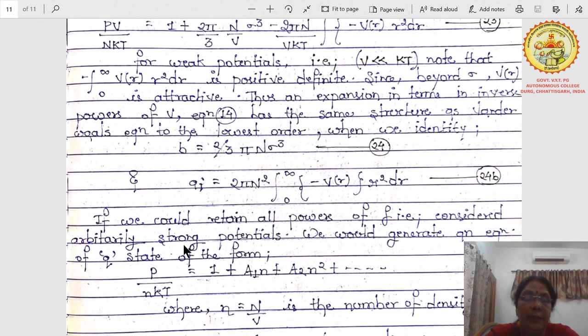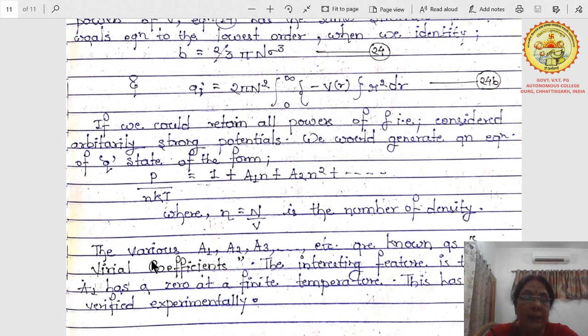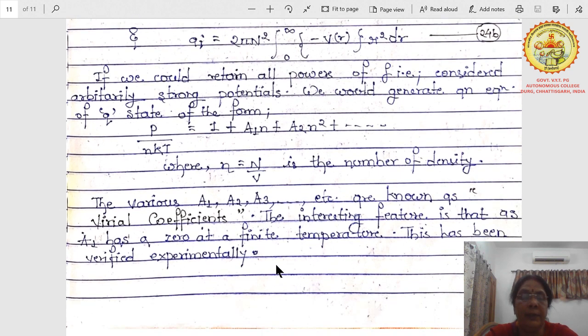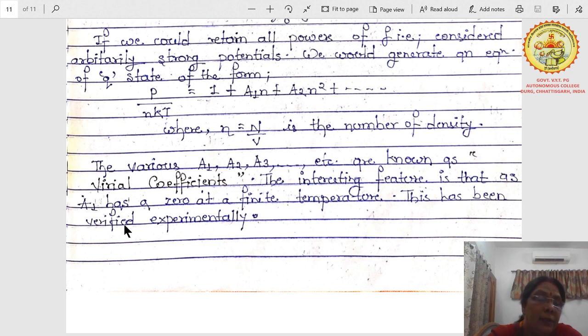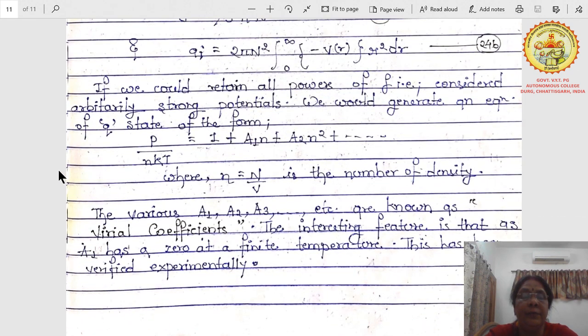If we could retain all powers of f, that is, consider arbitrarily strong potentials, we would generate an equation of state in the form P by nkT equals 1 plus a1 n plus a2 n² and so on, where n is N by V, the number density. The coefficients a1, a2, a3 are known as virial coefficients. The interesting feature is that a2 has a zero at a finite temperature, and this has been verified experimentally. So you can calculate the value of the virial coefficient in this way.